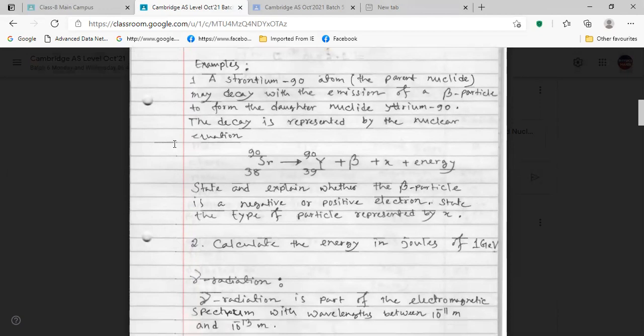In case of domestic purpose, for measuring electrical energy, we use kilowatt hour. Actually, it comes from watt second. You know, power equals work done by time, right? So your work done will be power multiplied by time.